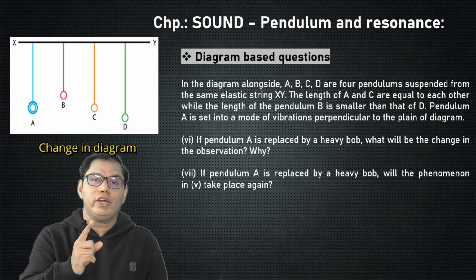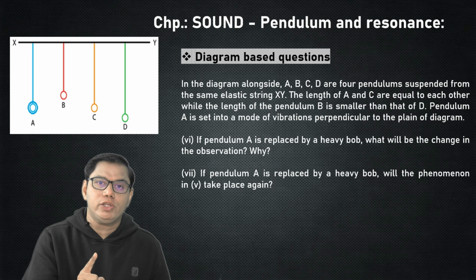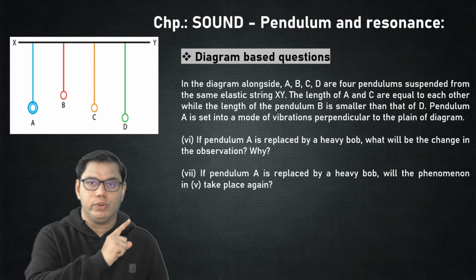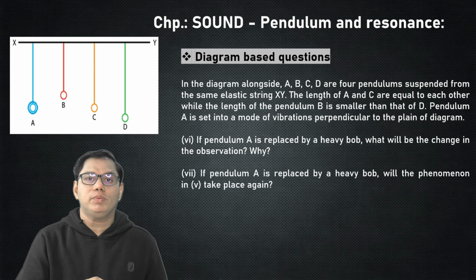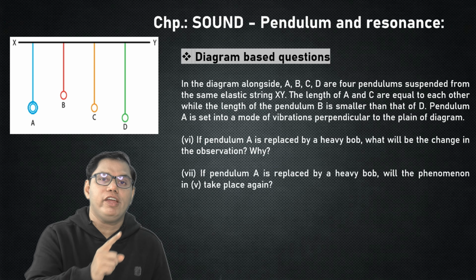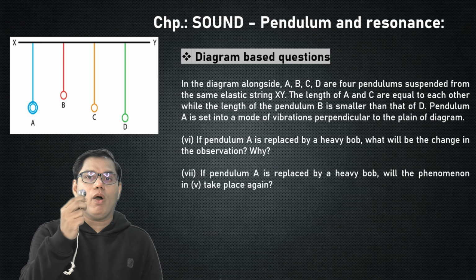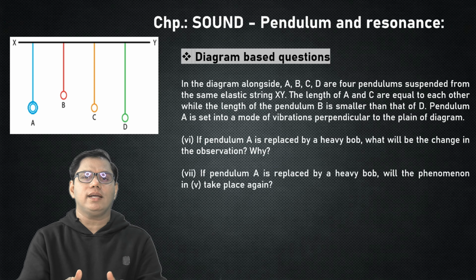Now here come two additional questions which require higher order thinking skills. You can pause the video and write the answer in your notebook. Once you are ready with your answer, you can replay the video. Now the next question is, what will be the change in the observation if pendulum A is replaced with a heavy bob? Means the lighter bob is replaced with a heavier bob. So what is the change?